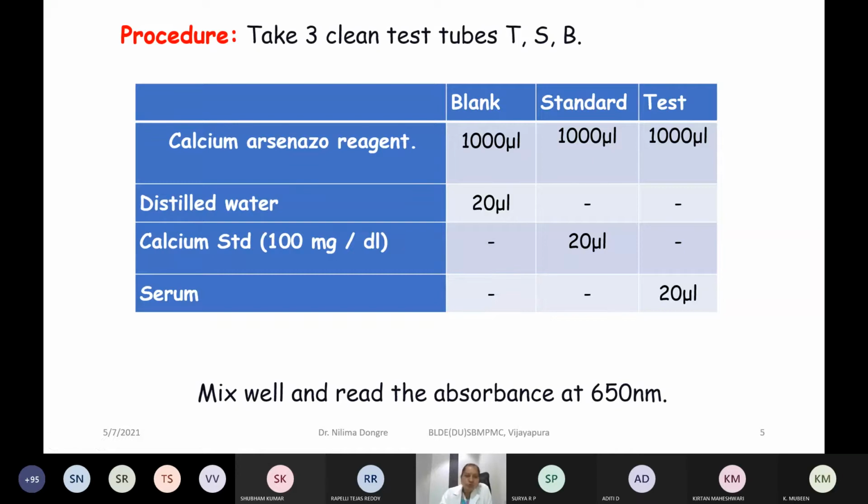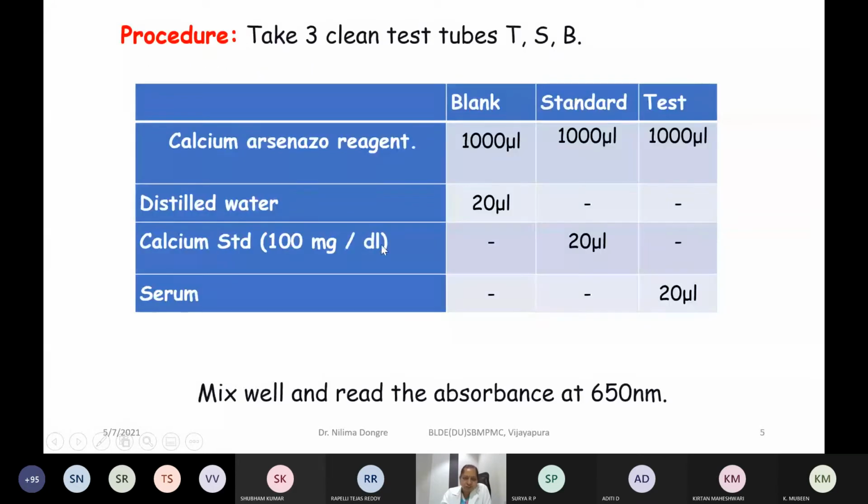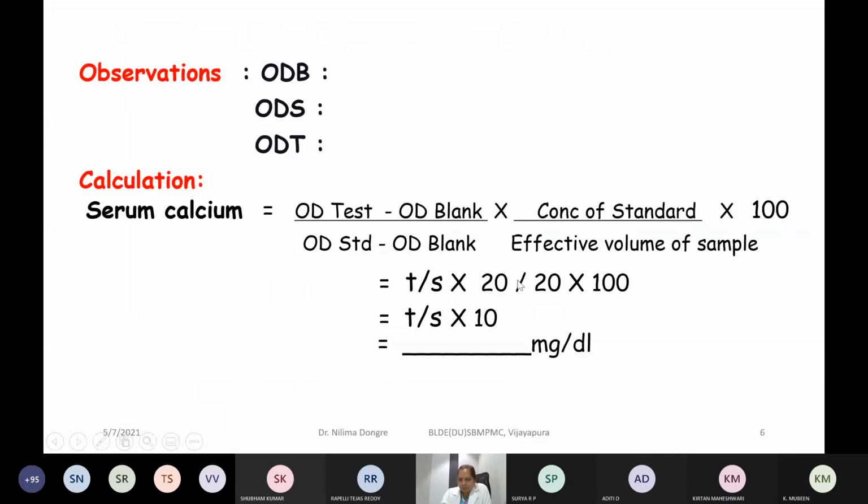This is how you have to all the time see how much volume you are taking and what is the standard concentration given, and from that you can calculate the effective concentration of standard that is being used here. So when you do it for this particular calcium standard, it comes to around 20 microgram.